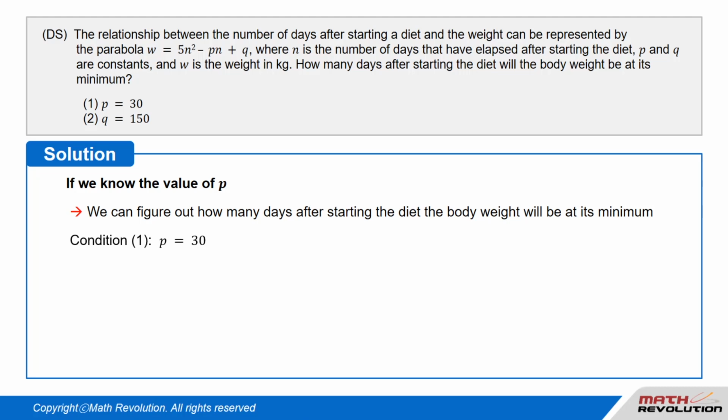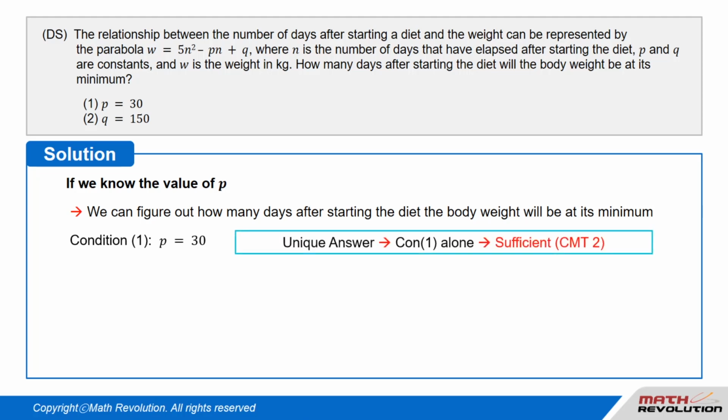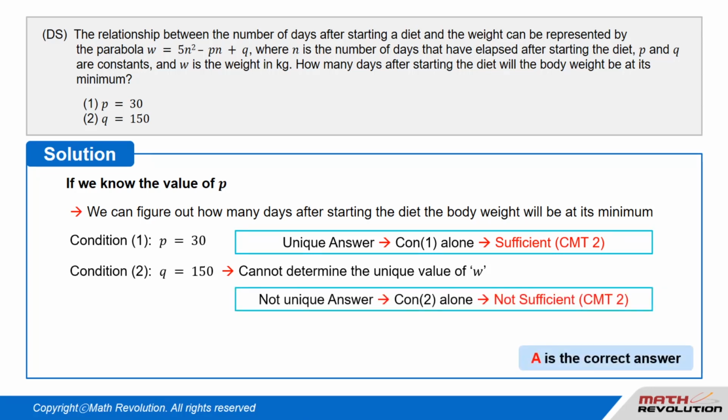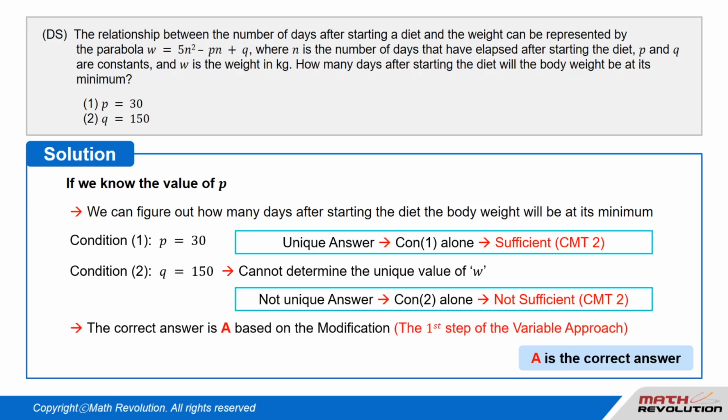Thus, let's look at condition 1, which tells us that p equal to 30. The answer is unique, so this condition is sufficient by CMT2, which states that the number of answers must be 1. Condition 2 tells us that q equal to 150. This cannot determine the unique value of n. So this condition is not sufficient by CMT2, which states that the number of answers must be 1. Condition 1 alone is sufficient.